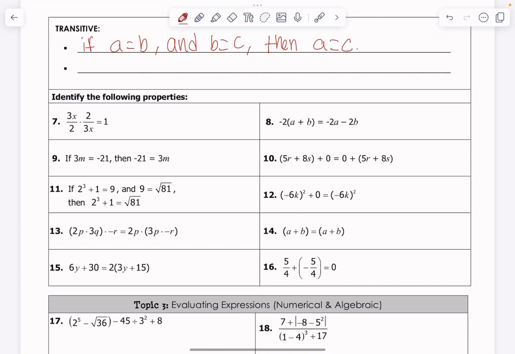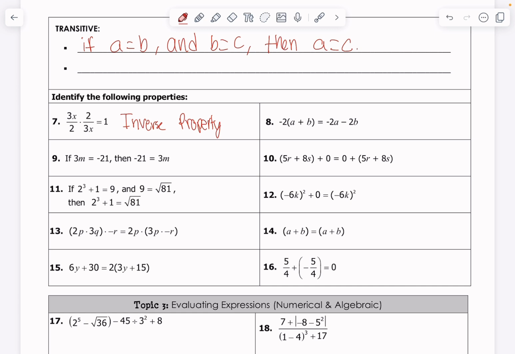Starting off strong, I'll do the ones on the left side here. I see two things being multiplied together and giving me 1. So I see the multiplication, I see a 1. I know 1 is the identity element for the operation multiplication. And I see that these two things that are being multiplied are indeed reciprocals. And so I'm going to say this is the inverse property. Inverse property would be the correct property, and technically it is of multiplication. We also have an inverse of addition, so we need to be careful there.